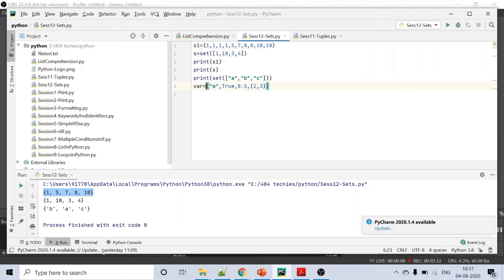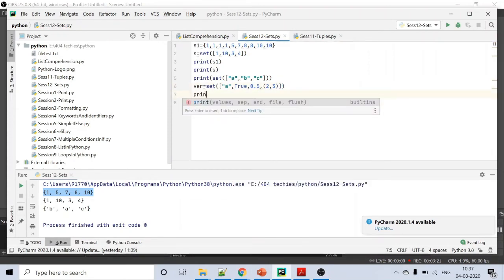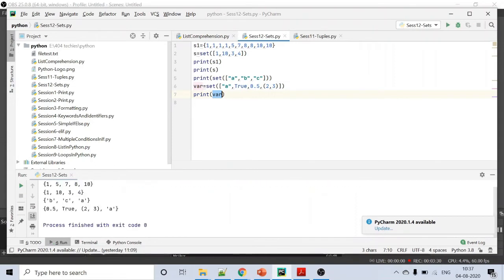So this list I'm changing to a set and printing that variable. Without any issues, all the items got printed without any errors. It means it allows heterogeneous types, so all the data types you can have inside the set. So these are the four conditions of creating a set in Python.